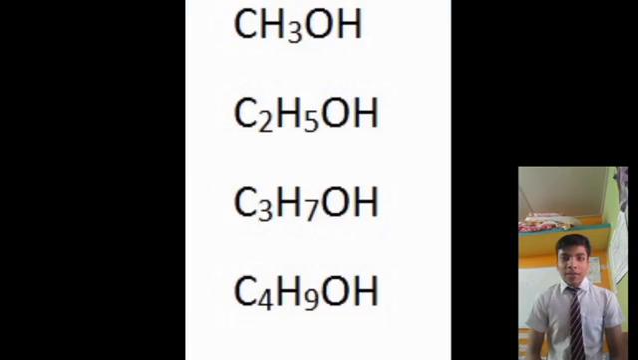Now as you can see in the figure, we have a series of compounds. The first member of the series is CH3OH, the second member is C2H5OH, the third one is C3H7OH and the fourth one is C4H9OH. Here you can see that the functional group alcohol, that is OH, is common to all the members of the series. Such a series in which the same functional group substitutes for hydrogen in a carbon chain is called a homologous series.